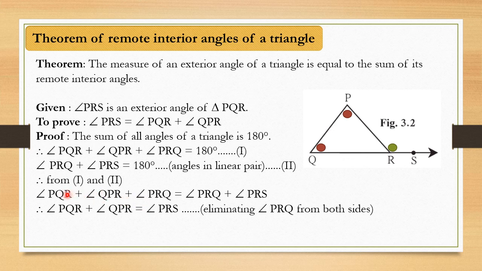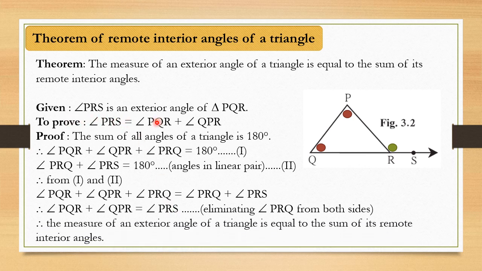Finally, what will remain from this side of the equation? Only these two parts, angle PQR plus angle QRP. PRQ gets cancelled, and here what is remaining? Angle PRS. So, in brackets you have to write: eliminating angle PRQ from both sides. Now if you observe this final statement, it is the same as what we had to prove. So finally we have proved that the measure of the exterior angle of a triangle is equal to the sum of remote interior angles. Don't forget this term, remote interior angles. You can see here these two red dots are remote to this exterior angle, they are not adjacent. So remember this property.